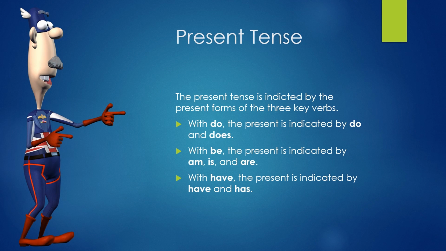Present tense. The present tense is indicated by the present forms of the 3 key verbs. With do, the present is indicated by do and does. With be, the present is indicated by am, is, and are. With have, the present is indicated by have and has.